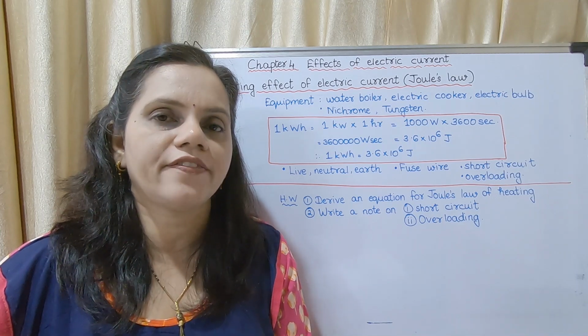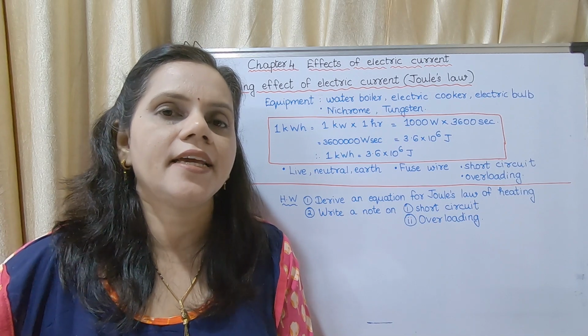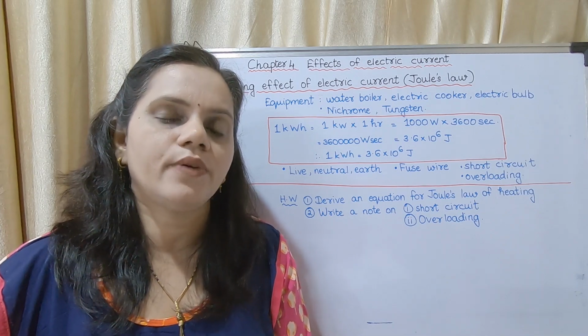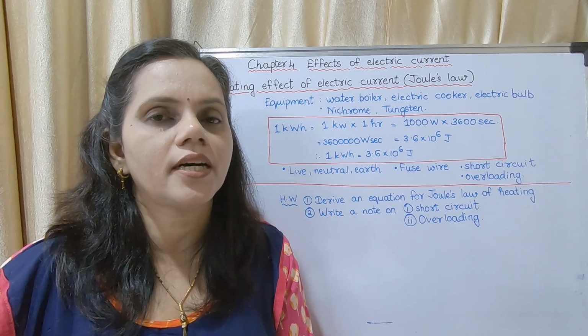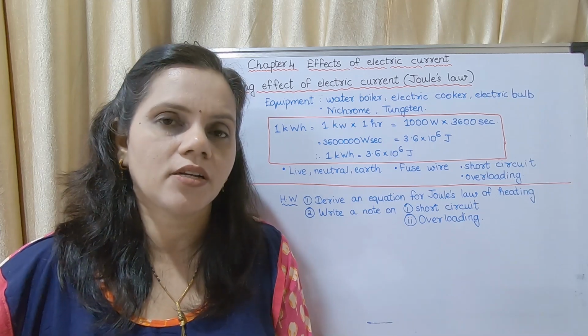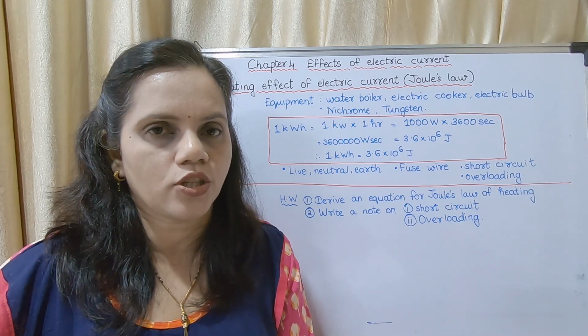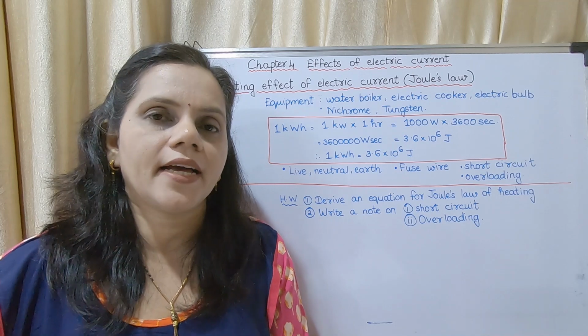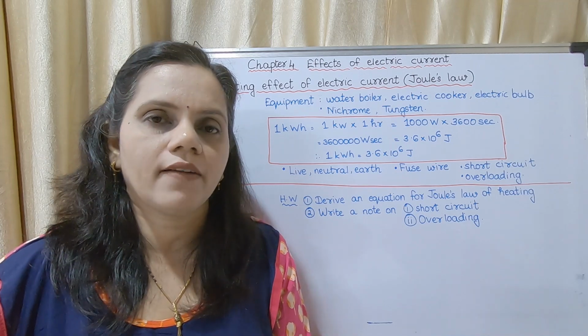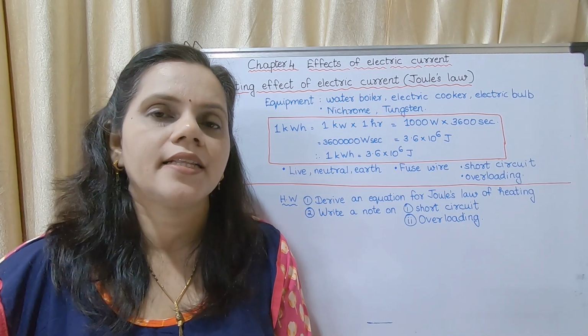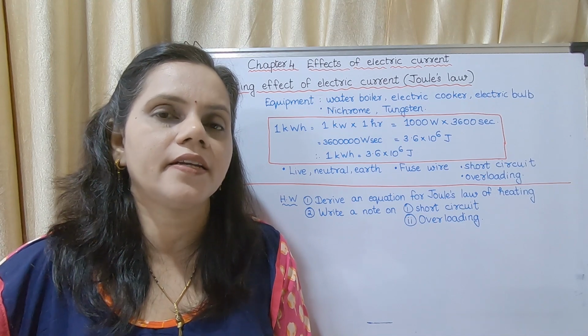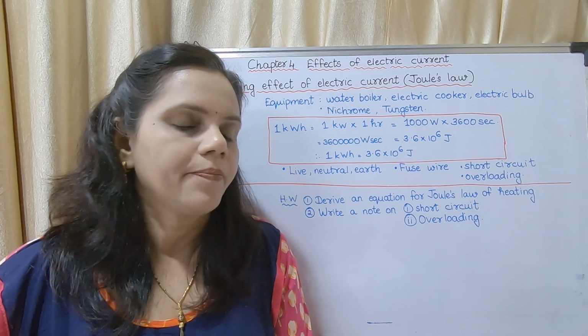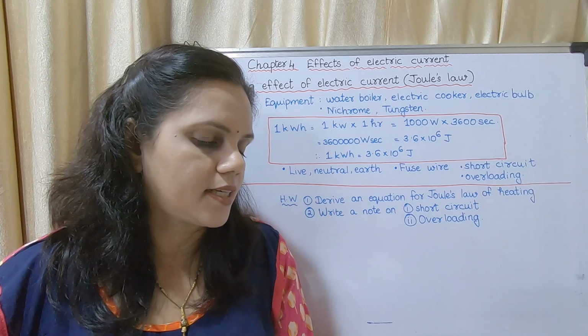If there is any leakage of current, that current will pass through the earth wire to the earth and protect us and the appliance also. They are given 3 different colors. Now we will see what is written in the textbook.